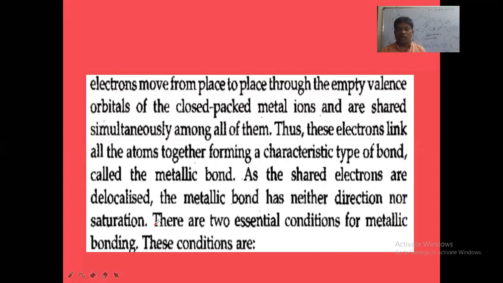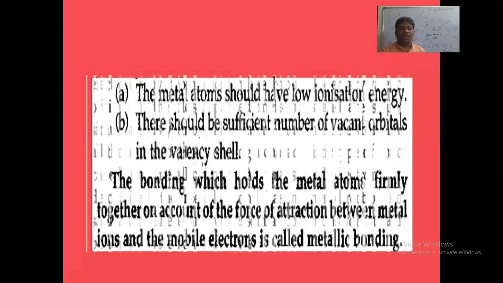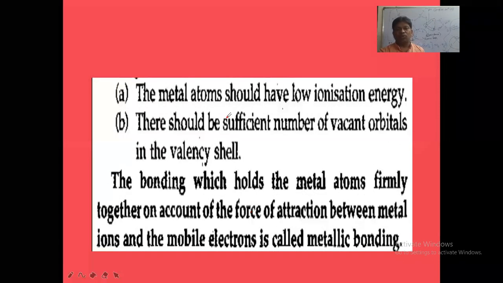Ionic bond is also a non-directional bond. Metallic bond is a non-directional bond. Covalent bond and coordinate covalent bond are what? Directional bonds. And there are two essential conditions for metallic bond to form. The first condition is that the metal atom should have low ionization potential. Low ionization energy should be there for the metal atom. Then only will it form metallic bonding effectively. And there should be a sufficient number of vacant orbitals in the valence shell.